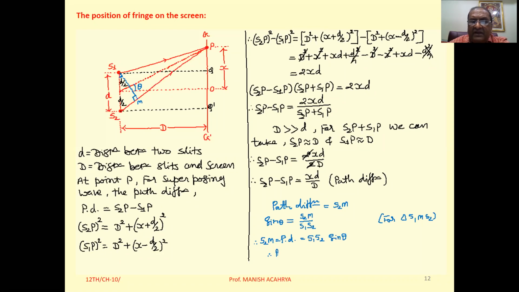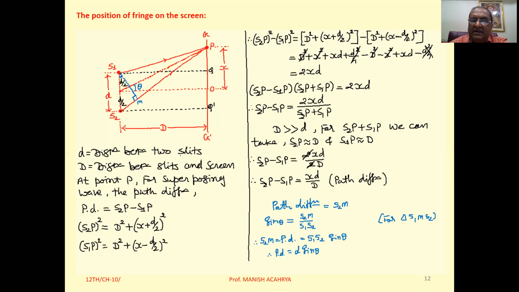Therefore, path difference is S1S2, which is small d, sine theta. So we can write now that path difference, which is given by xd by D, is also given by d sine theta. Okay, clear to all of you?